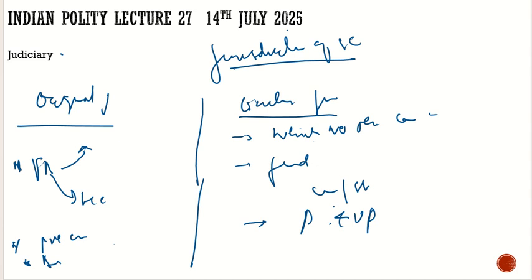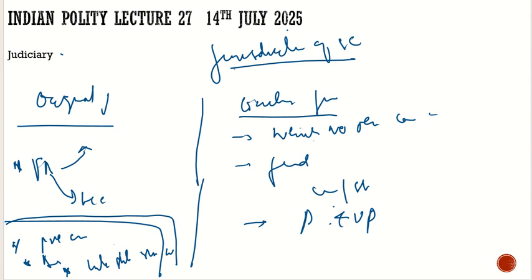Then we have interstate river water disputes, which we had discussed in center-state relations. Interstate river water disputes cannot go to the Supreme Court. The Supreme Court does not have jurisdiction over it, but still the Supreme Court can review them. It is not beyond the review jurisdiction of the Supreme Court.